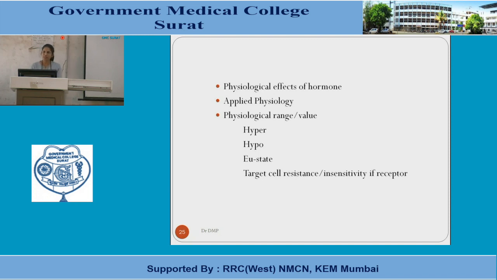Hypo is a decrease in concentration below the physiological limits of the hormone in the circulation. In the same way, you can have the condition known as hypothyroidism. The secretion of the thyroid hormones is reduced in the circulation, maybe because of any other reason, leading to hyposecretion. Euthyroid state is the normal range of the thyroid secretion in the circulation.